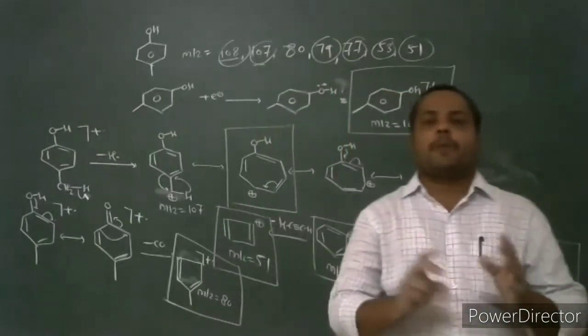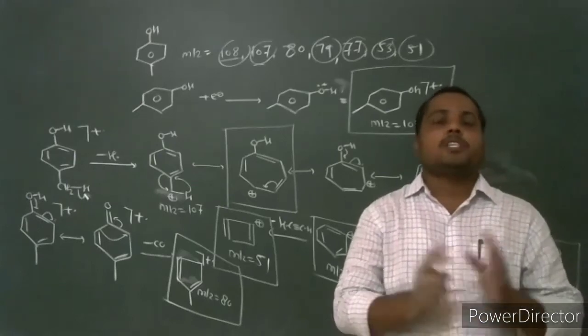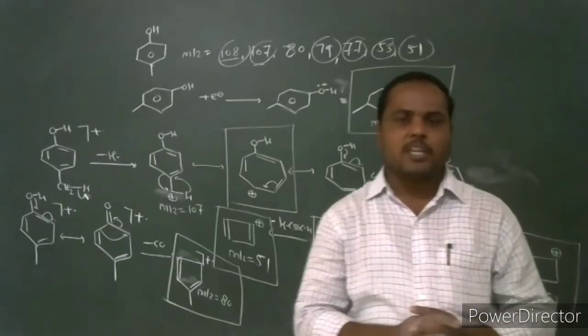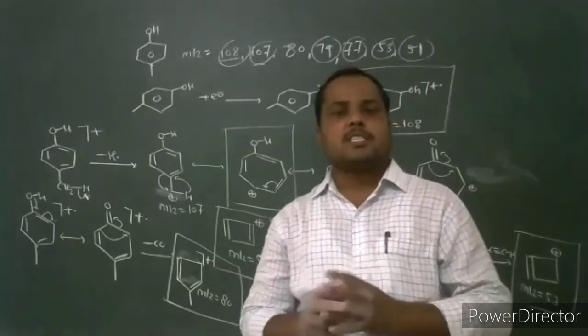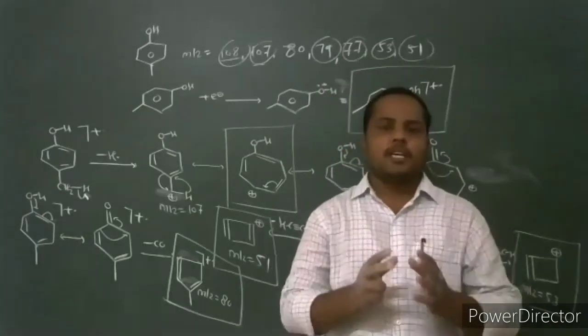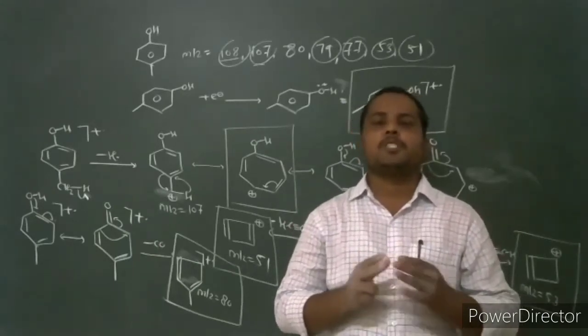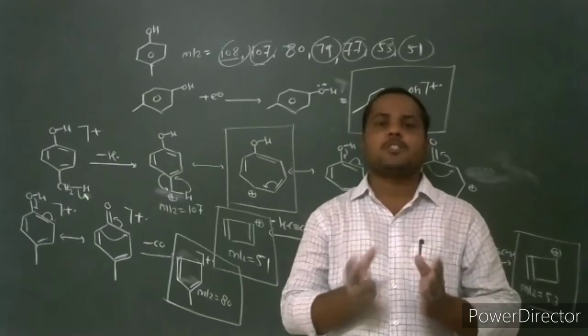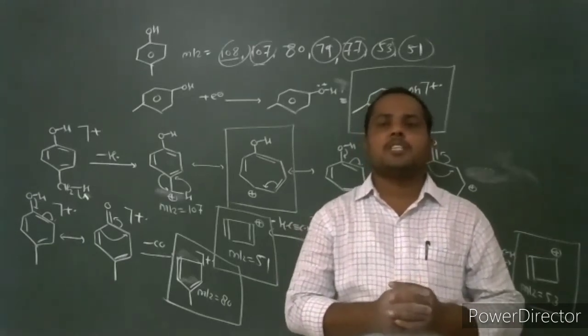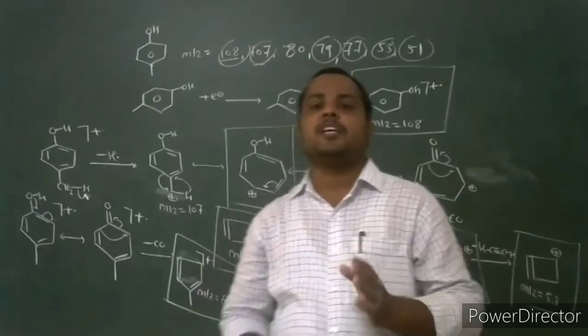In the fragmentation pattern of phenolic compounds, we discuss what is the possible way of fragmentation. What is the characteristic feature of the mass spectrum of phenols? The mass spectrum of phenolic compounds generally shows a strong molecular ion peak. It shows a characteristic intense molecular ion peak, and in most phenolic compounds, the molecular ion peak is the base peak.